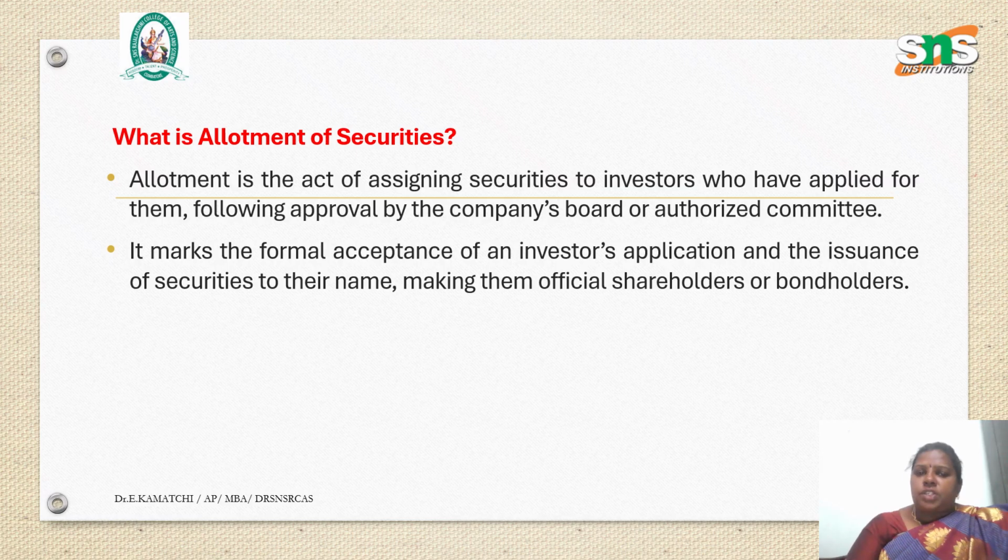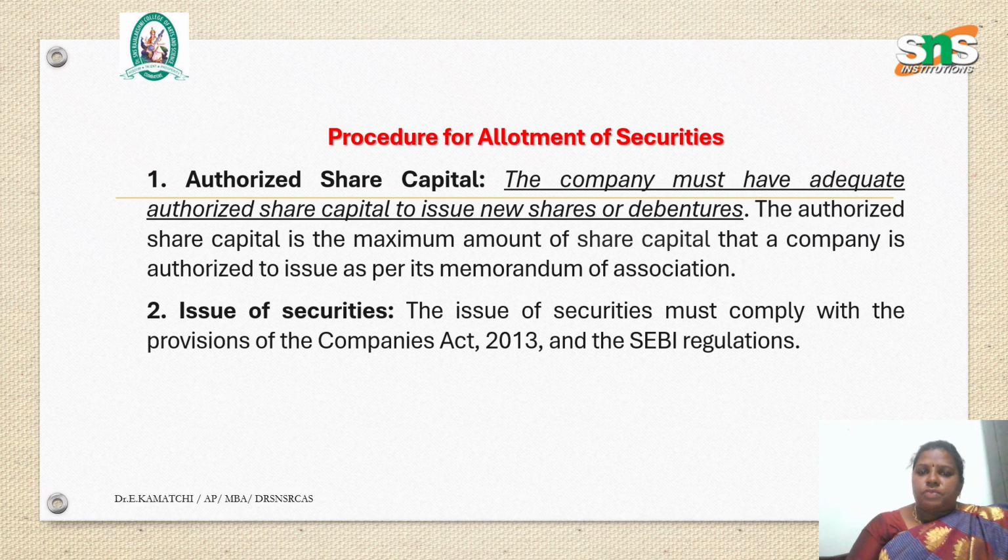What is allotment of securities? Allotment is an act of assigning securities to investors who have applied for them, following approval by the company's board or authorized committee. It marks the formal acceptance of an investor's application and the issuance of securities in their name, making them official shareholders or bondholders. Procedure for allotment of securities.